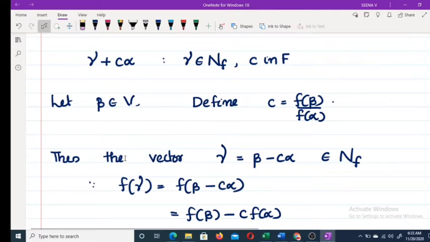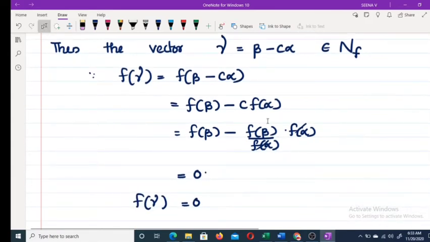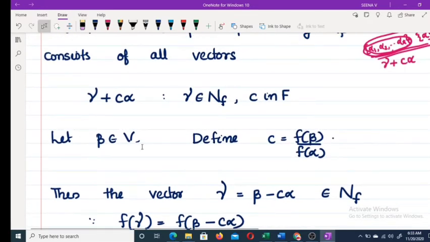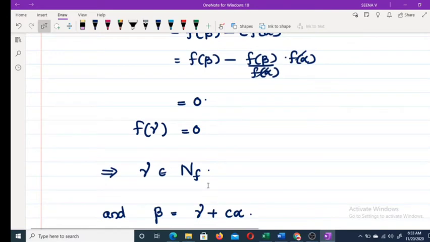Then if you take gamma equal to beta minus C alpha, what is f of gamma? f of gamma is f of beta minus C alpha, which is f of beta minus C into f of alpha. For C, you substitute f of beta by f of alpha, and they cancel each other, which is equal to 0. Therefore, f of gamma equals 0. Therefore, if beta belongs to V and we define C equal to f of beta by f of alpha, and gamma equal to beta minus C alpha, then gamma belongs to NF.